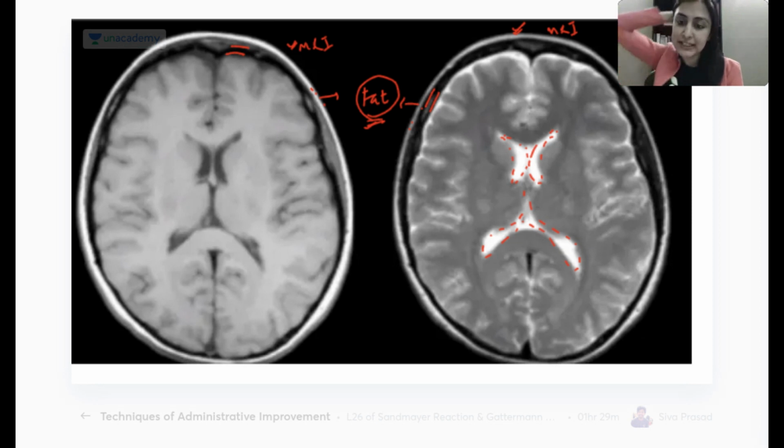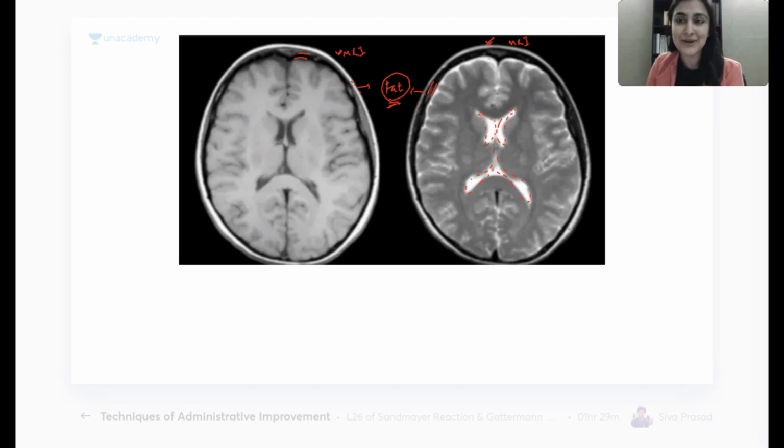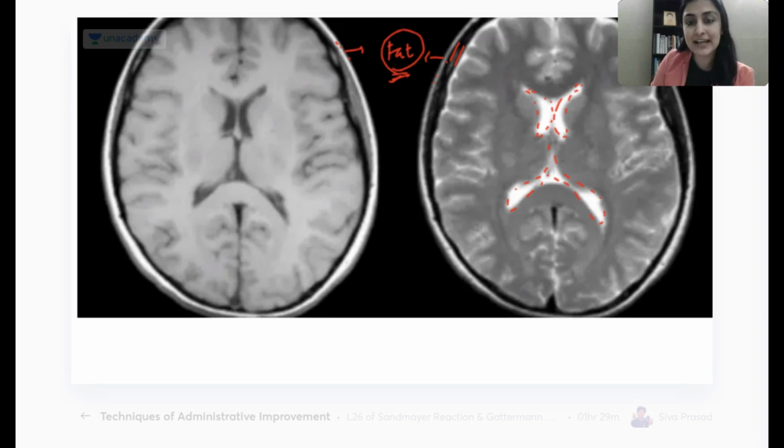What is that special name that I had kept for fluid on ultrasound? Anechoic? Correct. So just to remind you, fluid is anechoic. Okay, coming back to the brain. Here I have fluid which is appearing white on one sequence, or water which is appearing white on one sequence, and one sequence where I have water appearing dark.